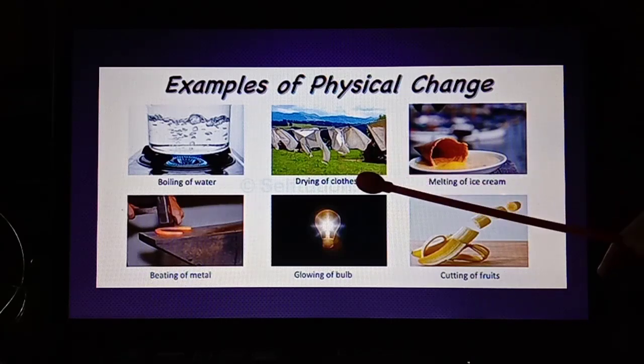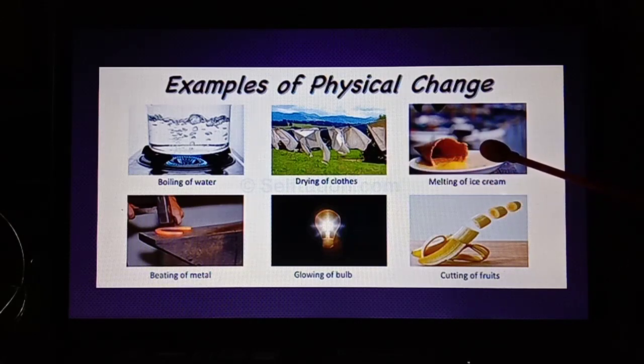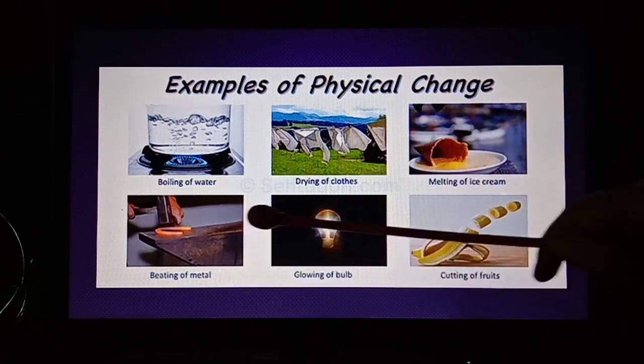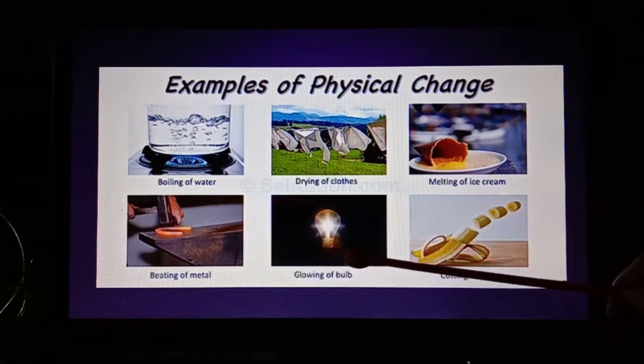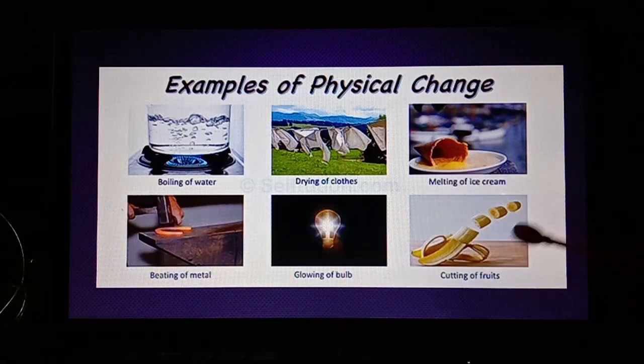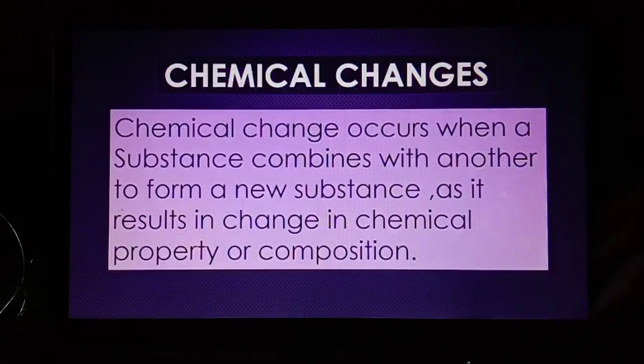In the same way, drying of clothes, melting of ice, beating of metal. When metal gets beaten, it changes its shape and size. Glowing of a bulb, cutting of fruits can also make a change in shape and size. Apart from that, the stretching of rubber and breaking of chalk. We can also take a piece of paper, crush it hard and change the shape and size of that paper. This will also be considered a physical change.